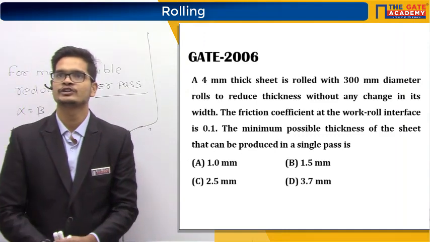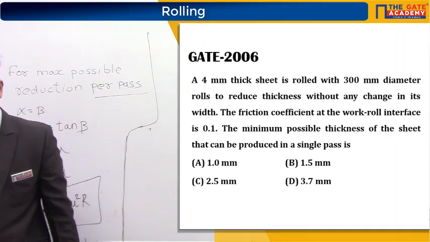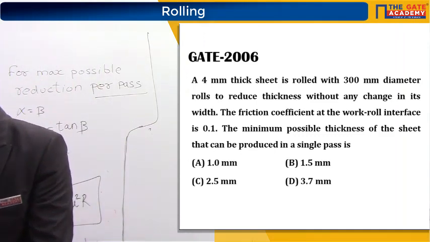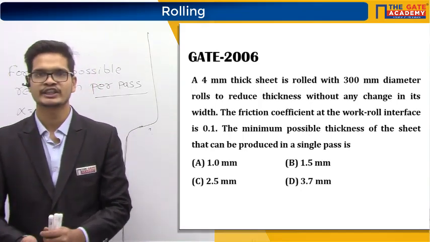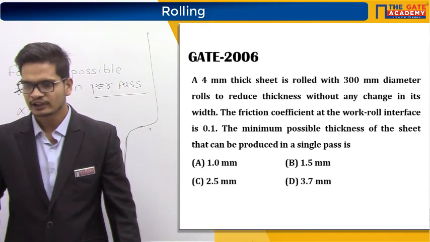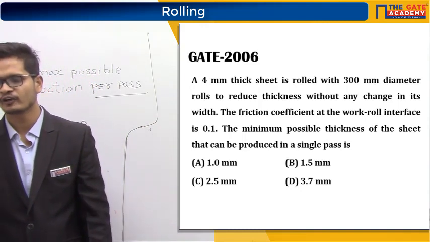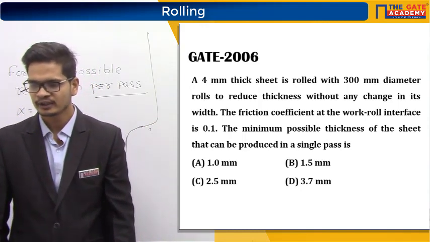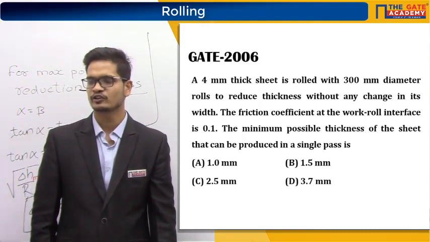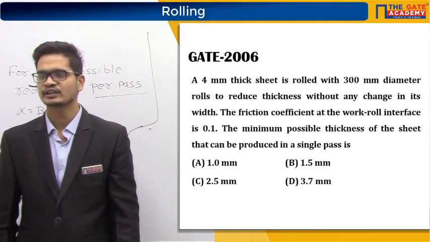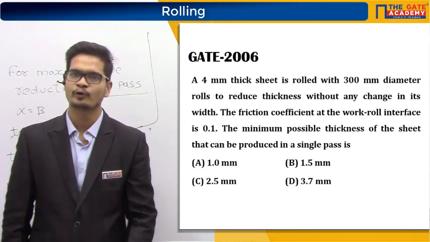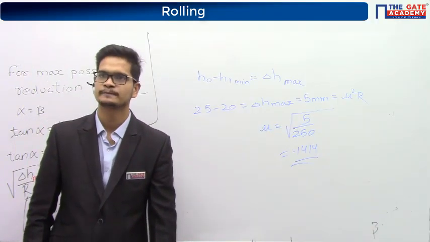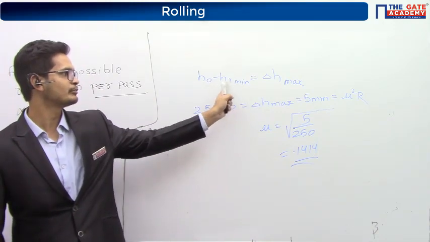Then we have a GATE 2006 question on the screen. A 4 mm thick sheet is rolled with 300 mm diameter rolls to reduce the thickness without any change in its width. The friction coefficient at the work-roll interface is 0.1. The minimum possible thickness of the sheet that can be produced in a single pass is. What is the minimum possible thickness that can be produced in a single pass? Again, they are asking about H1 minimum.